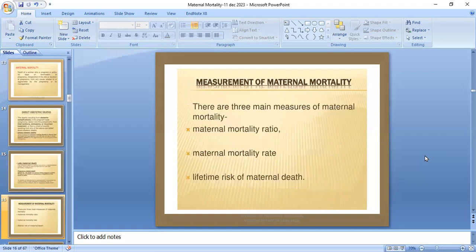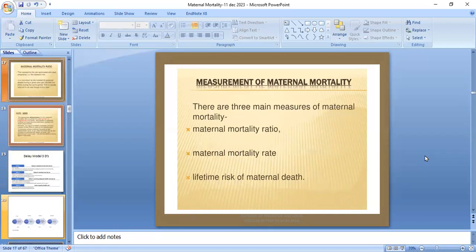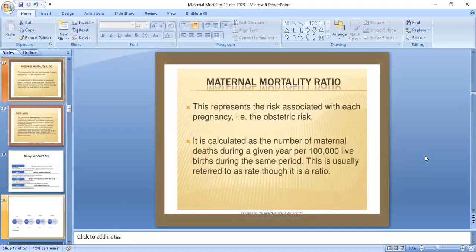Now, measurement of maternal mortality. It can be by maternal mortality ratio, maternal mortality rate, and lifetime risk of maternal death. Now, the maternal mortality ratio. This represents the risk associated with each pregnancy. It is calculated as the number of maternal deaths during a given year per 100,000 live births during the same period. This is usually referred to as a rate, though it is a ratio.